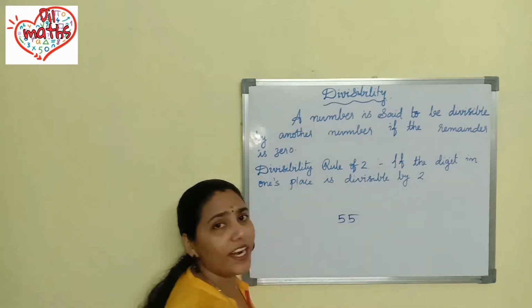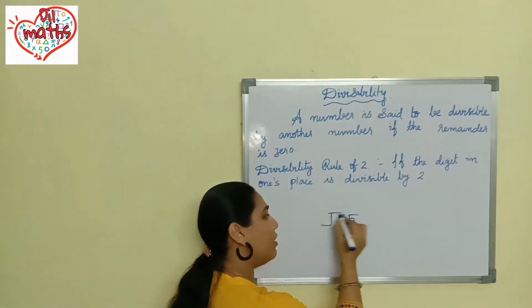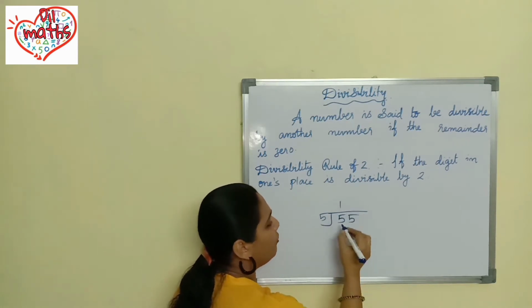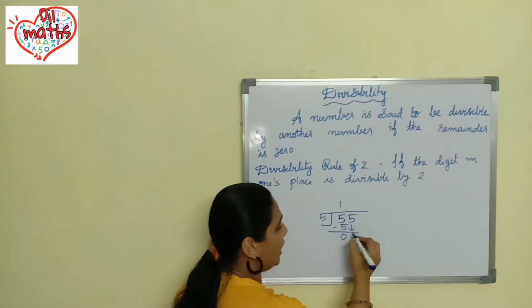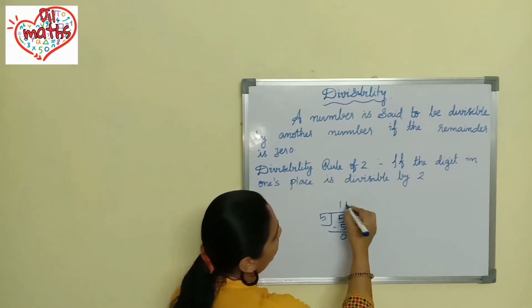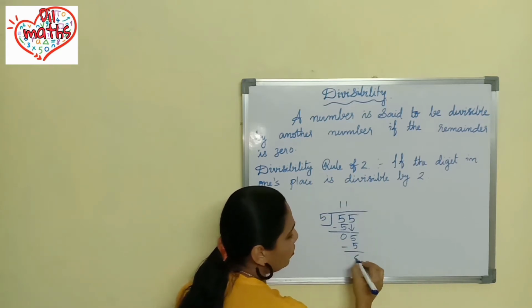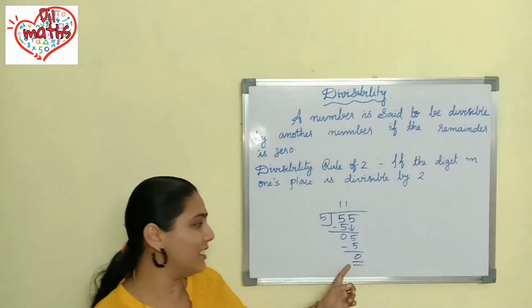55. If you are dividing 55 by 5, what do you get? 1 5 is 5, isn't it? 5 minus 5 is 0. Again, you have to bring it down, and 1 5 is 5. What did you get as the remainder? Your remainder is 0, isn't it?